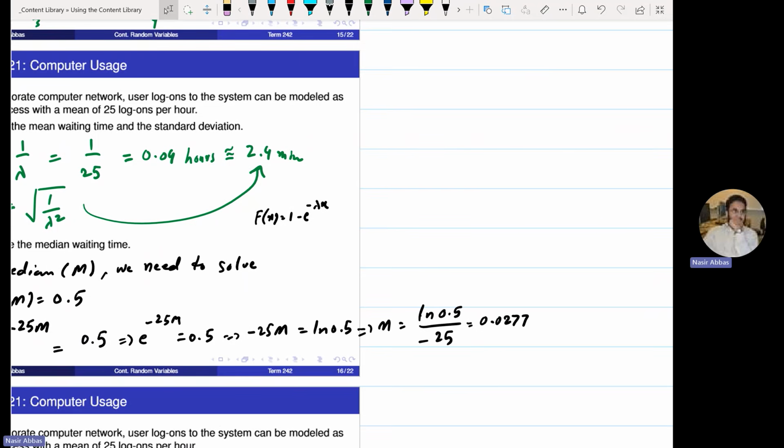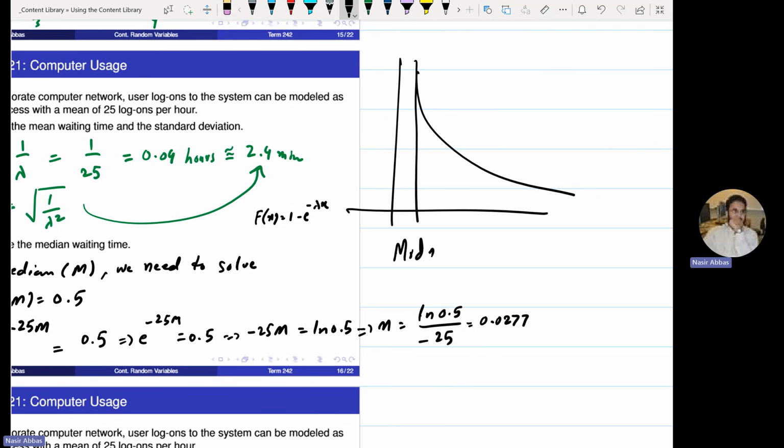Mean is greater, median is less. Positively skewed. So if you see the exponential distribution, it is something like this, positively skewed. The first thing will be mode, then it will be median, then it will be mean. And the opposite for negatively skewed distribution. So exponential is a positively skewed distribution.